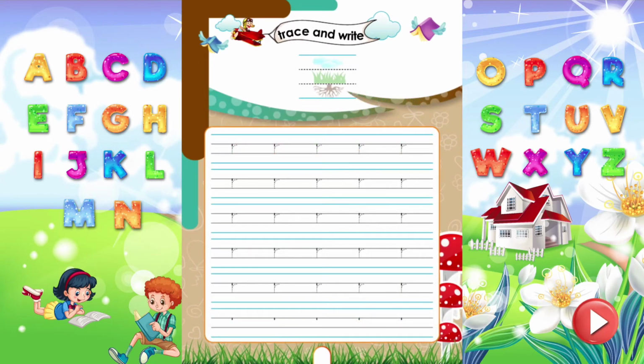Trace and write. Do you know, kids? R, which sounds R, is a grass letter. Letters which exactly fit between two middle lines are grass letters. Now, trace and write the letter R properly.